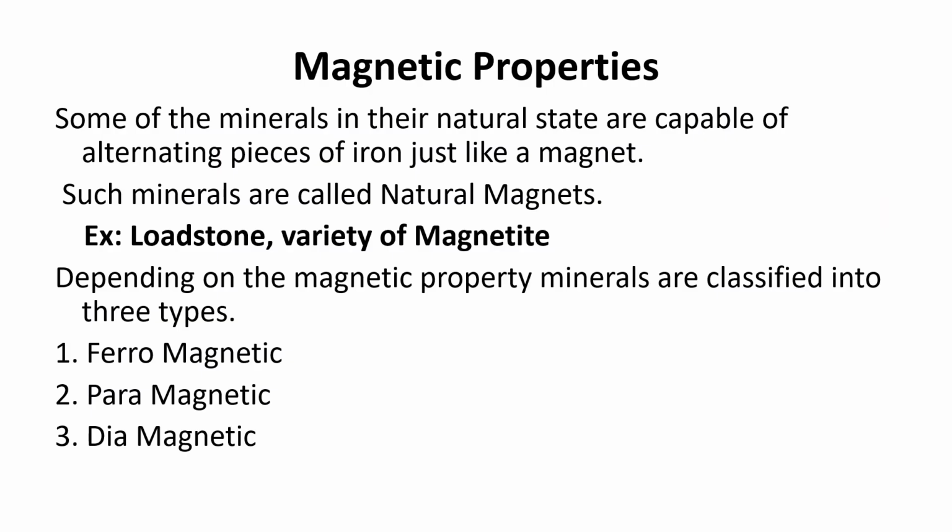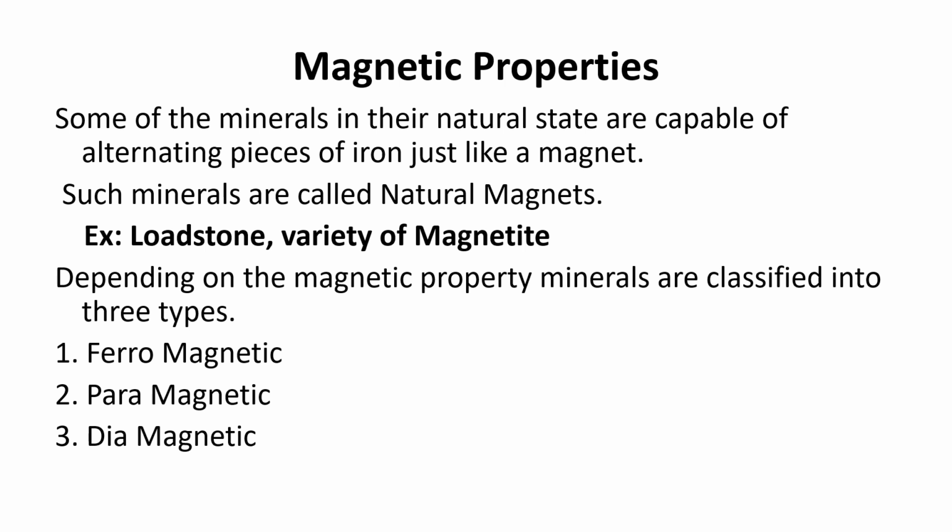Then coming to the magnetic properties. What is the magnetic property? A mineral possesses a magnetic property when it is attracted towards a magnet. Some minerals, in the natural state, are capable of attracting pieces of iron, just like a magnet. Such minerals are called natural magnets. An example is lodestone, a variety of magnetite. Magnetite is Fe3O4. Depending upon the magnetic property, minerals are again classified into three types: ferromagnetic, paramagnetic and diamagnetic.